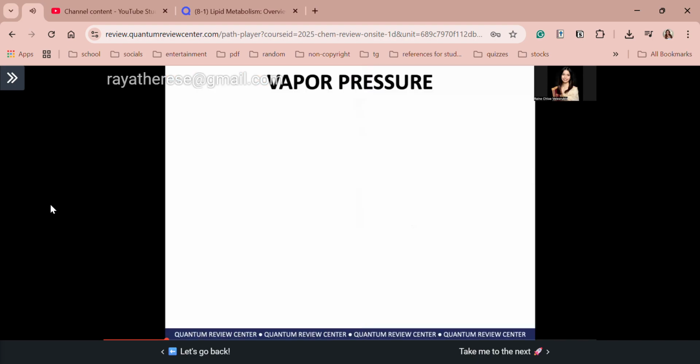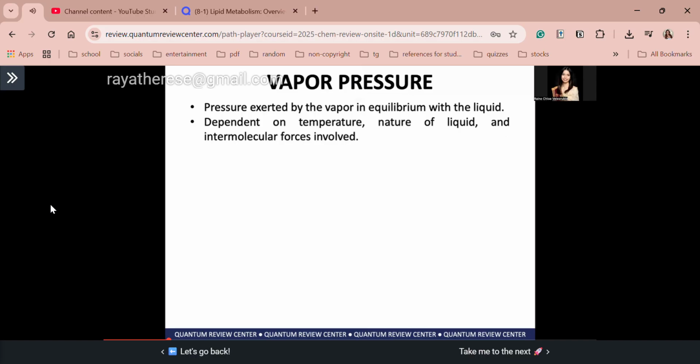Okay? Now, here, let's discuss the various properties of liquids. First, with vapor pressure. So, vapor pressure, it is the pressure being exerted by the vapor in equilibrium with the liquid. Okay? And it is dependent on temperature, nature of liquid, and IMFAs involved in the liquid. Okay? Now, at the boiling point of the liquid, guys, the vapor pressure, okay, will be equal to the atmospheric pressure. What does that mean?